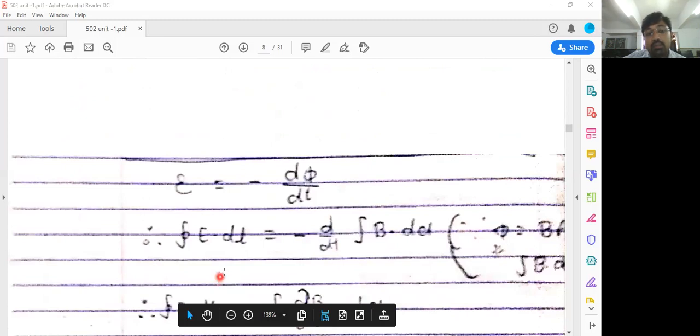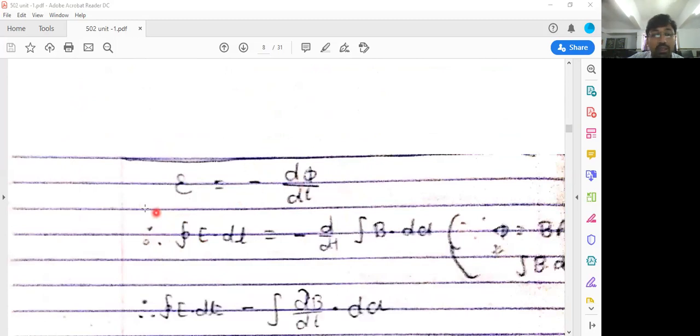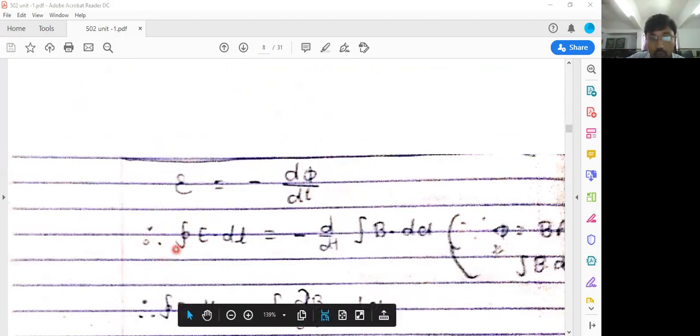We have the formula of EMF, that is E is equal to minus d phi by dt.